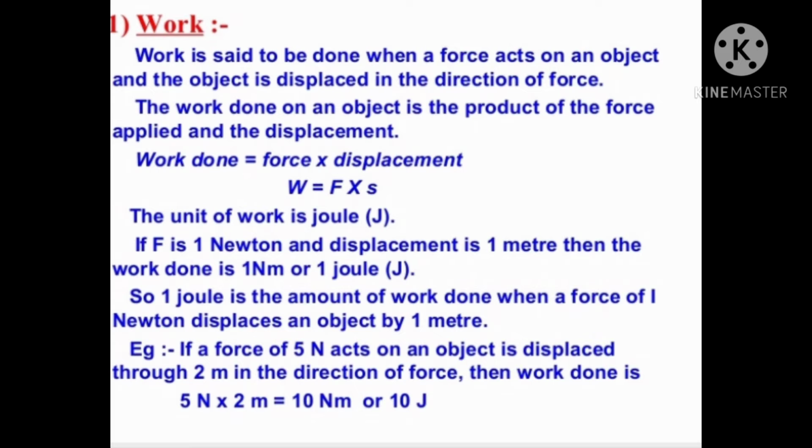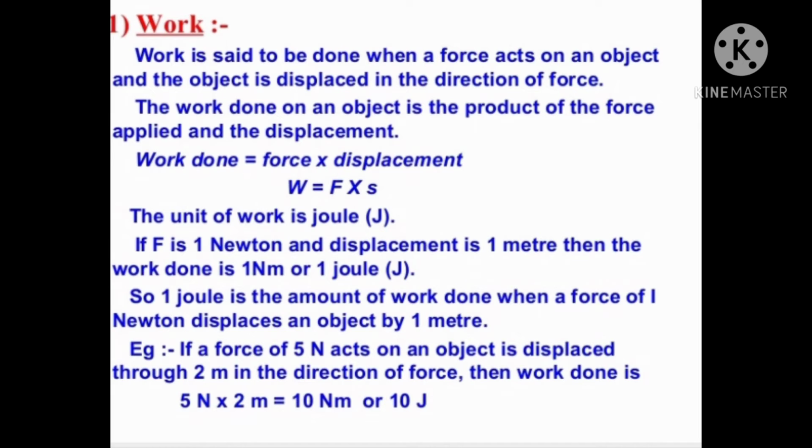So work done on an object is equal to the product of the force applied and the displacement. So the formula for work done is force multiply displacement. The unit of work done is joule because it was derived by James Prescott Joule. Instead of joule, you can also write the SI unit of work as Newton meter.